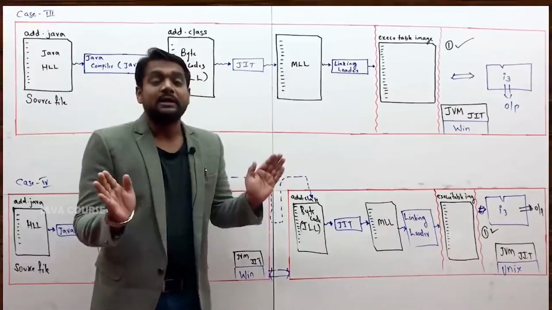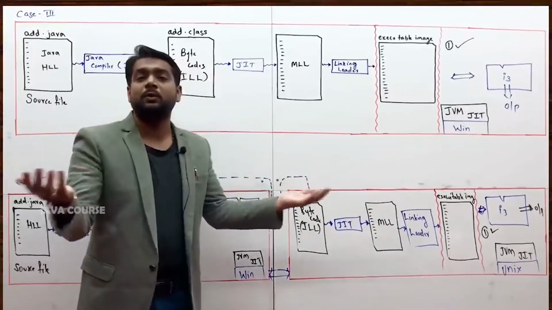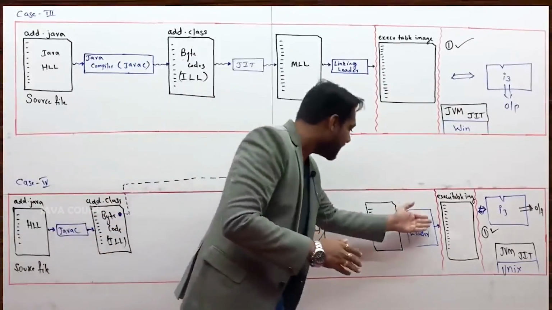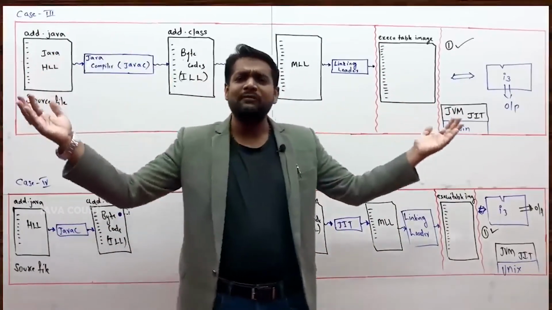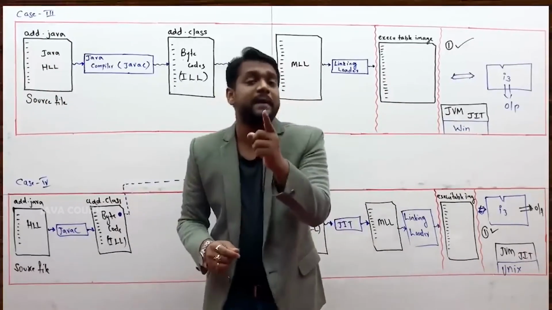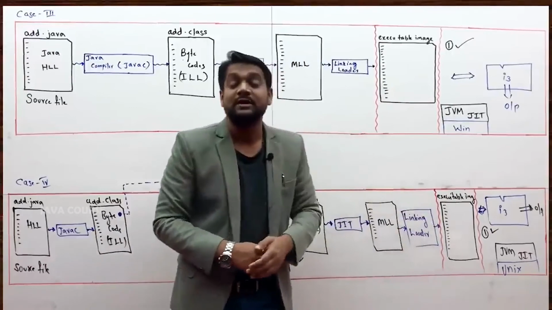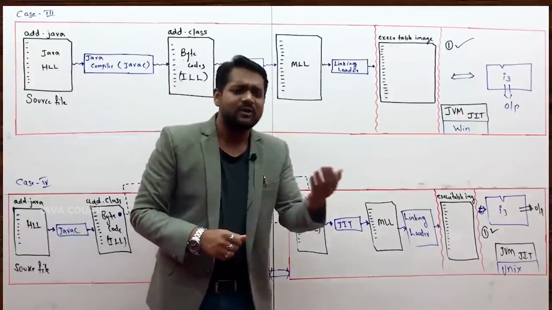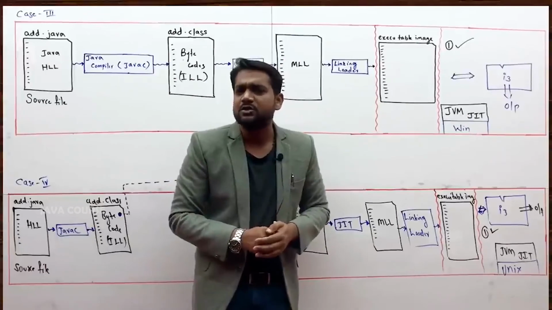I hope I am completely clear why the Java programming language is called a platform independent programming language, because it is not expecting the platform to be the same at the time of compilation and at the time of execution. Similar to Java, any programming language in this world, if it is not expecting the platform to be the same at the time of compilation and at the time of execution, is technically termed a platform independent programming language. Java is one such, C# is one such, many platform independent programming languages you have.